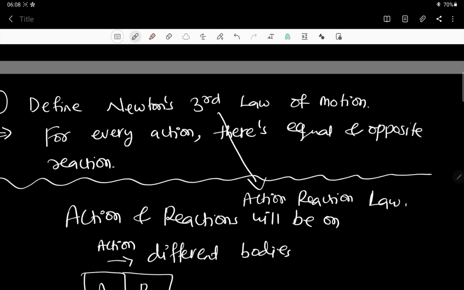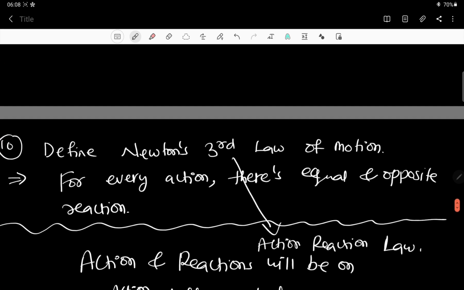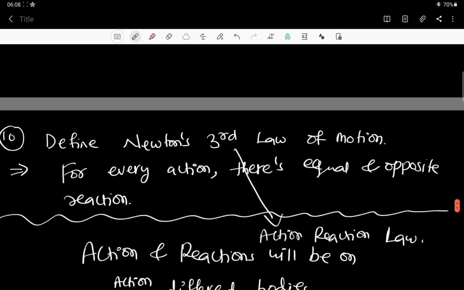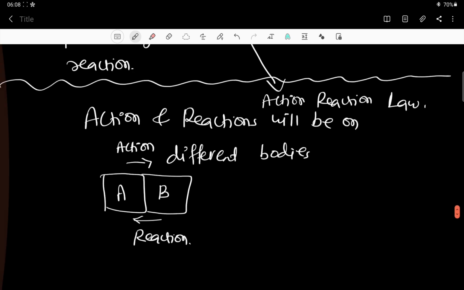All right. So regarding this Newton's third law of motion and the law of conservation of momentum and related numericals, I'll be discussing in the second video.